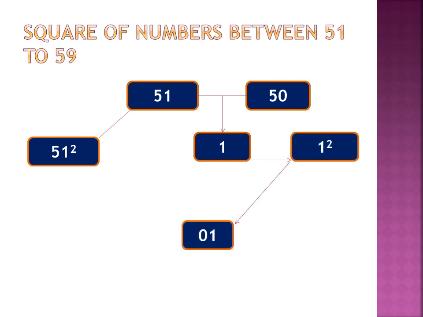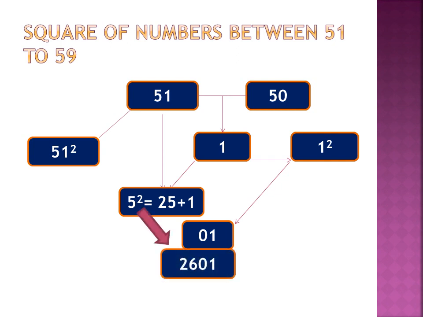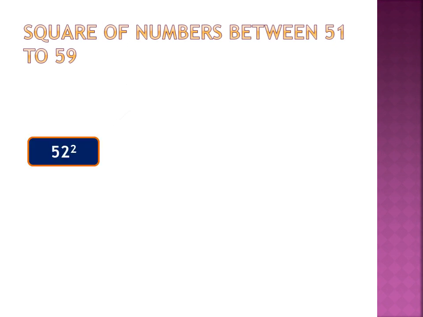And in this case we would get the square of 5, which is at the tens place, and would add the difference to get the square of 51. So this is how we will get the square of 51: 25 plus 1 is equal to 26, and 2601 is the square of 51. Simple. Let's move to another example.